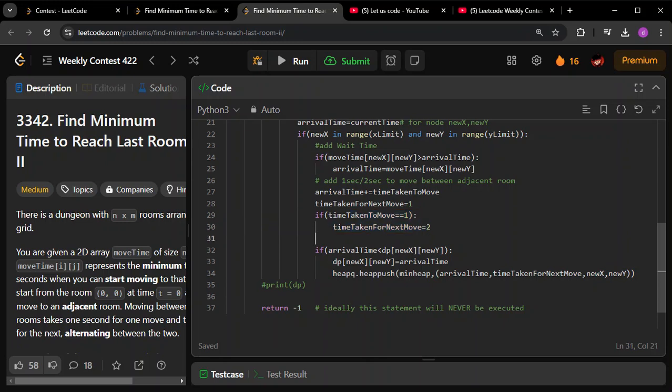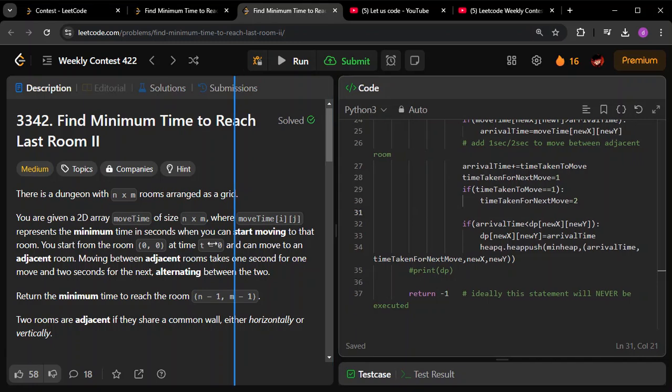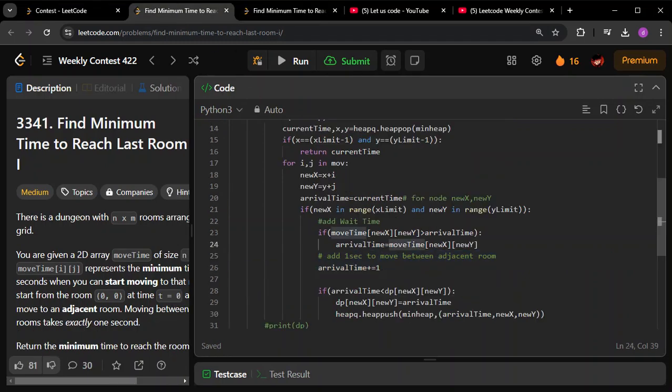If I can quickly run this and show you. These are the only two changes where we have made the changes. Let me show this quickly again. This is the part where I'm doing the change. Here previously I was adding one. If you see here, I was adding one.